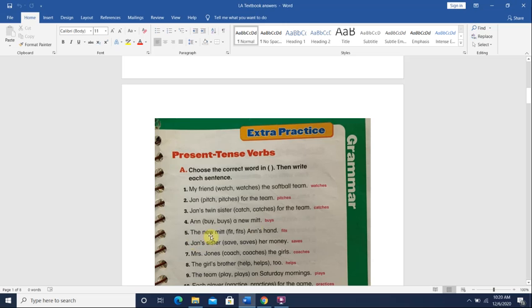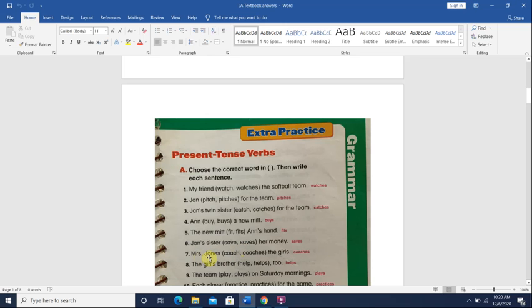Number 5, the new mitt. The new mitt, the glove that they wear when they play baseball. The new mitt, still one, fits Anne's hand. So since this is only one thing, the subject is about one thing, we choose the verb that ends with an S. The new mitt fits Anne's hand. Okay, Jan's sister saves her money. Jan's sister, okay? Still, the subject is about one person. So we choose the verb that ends with S, saves her money.